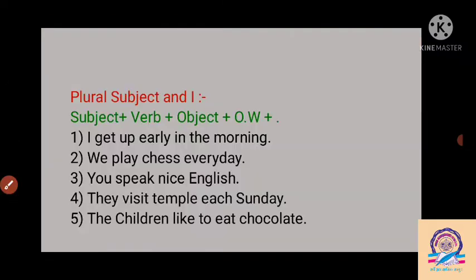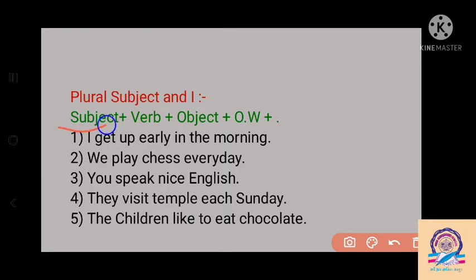Then we see here that the subject is plural, and I is there. So what do we have to do here? Because I is not a plural subject, I is first person singular here. So if I, we, you, they and plural nouns are there in the subject, what do we have to do?